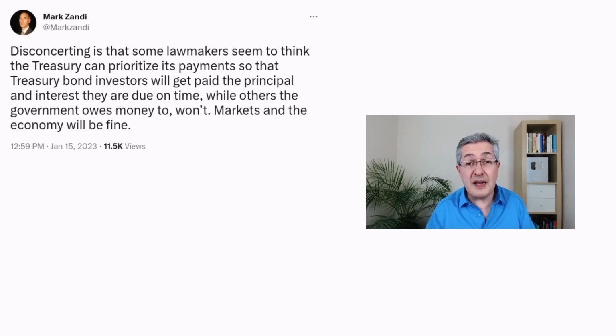Another suggestion is that the US government prioritizes who it pays out so that some people still get paid, particularly the bondholders. Now that means that some of the people who the government should pay will not get paid. So it's simply a question of who gets prioritized. And as Mark Zandi, who's a chief economist at Moody's, points out, that's going to be a difficult scenario.